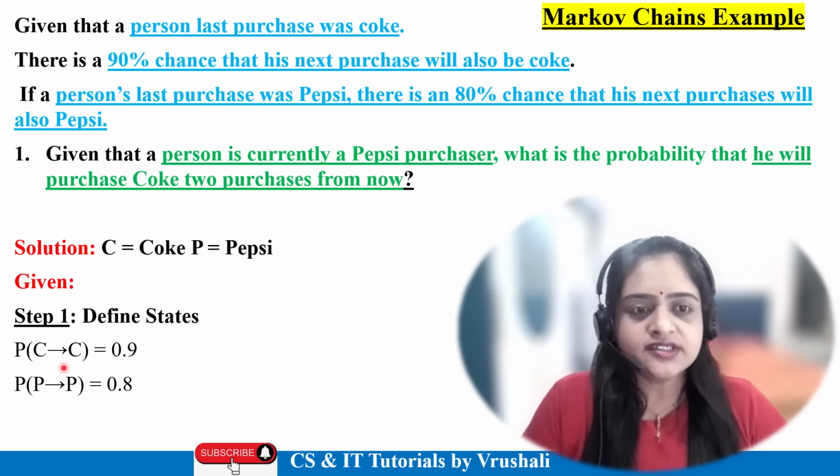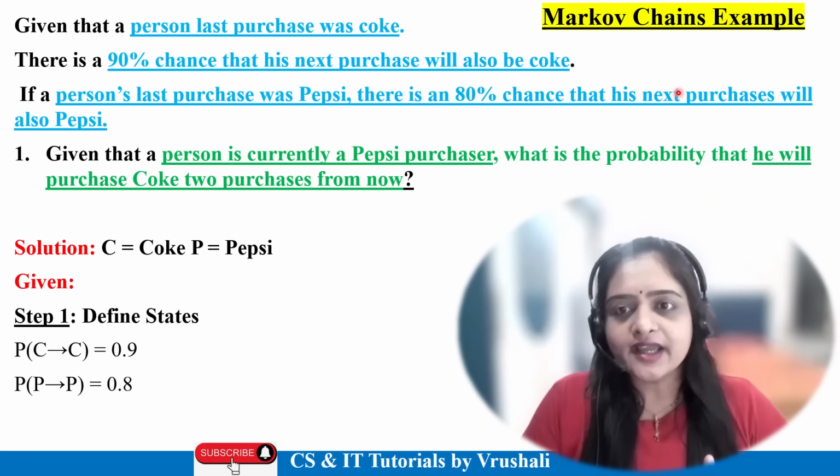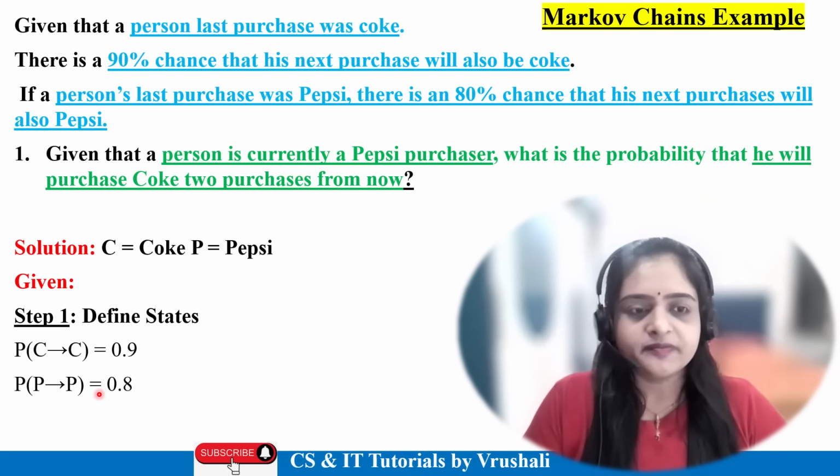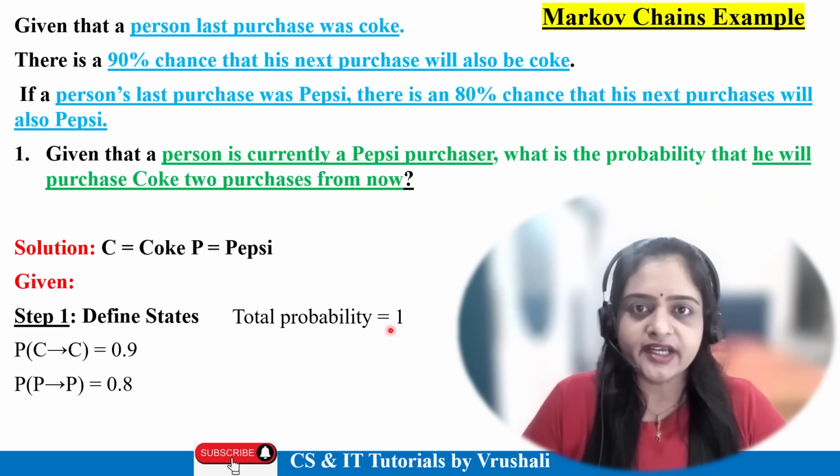So C to C is 90%, that is 0.9. Next, the given data is that a person who purchases Pepsi purchases Pepsi next. So the probability of P to P is 0.8, that is 80%, right? Now see here, your total probability is equal to 1. So this is your given data.